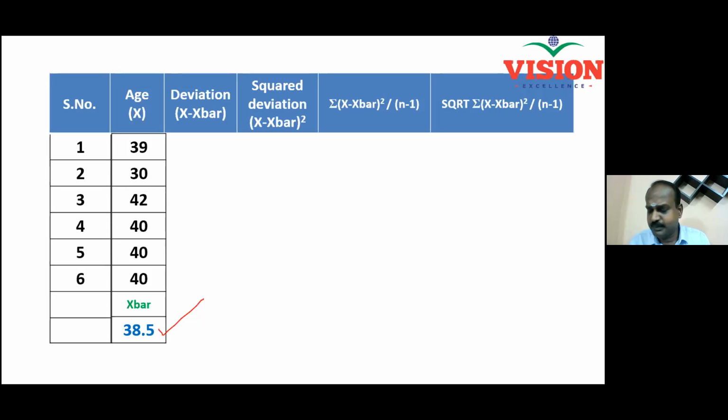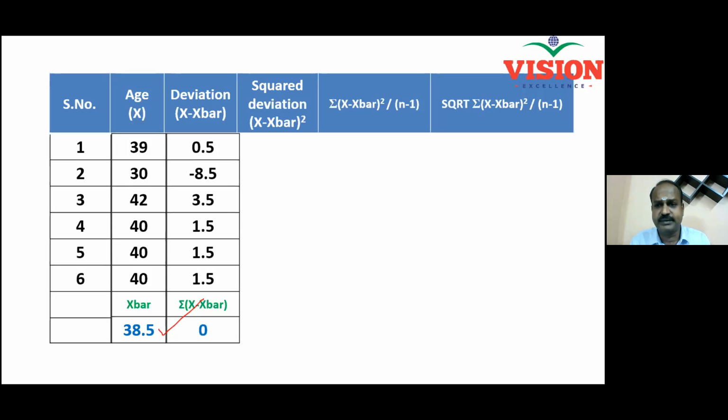And now let me proceed with the calculation of deviation, standard deviation. For standard deviation, first I must calculate deviation, x minus x bar. X is 39, x bar is 38.5. So the difference is 0.5 here, minus 8.5, 3.5. Hope all of you are able to understand. Positive means the person is elder, negative means the person is younger. All right. So the ups and downs in your characteristics. And now this deviation is the risk associated in my decision.